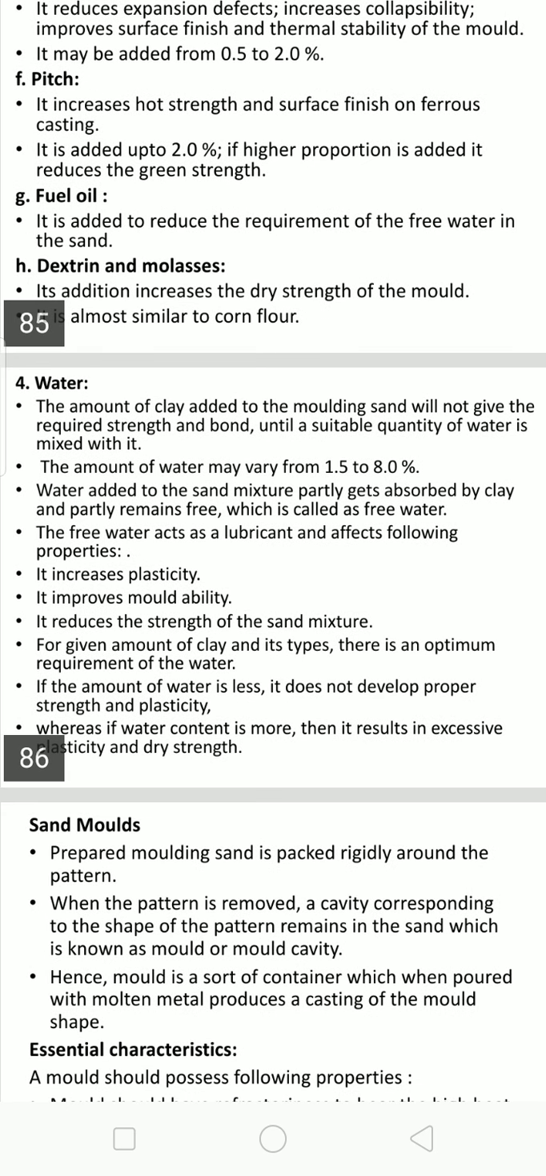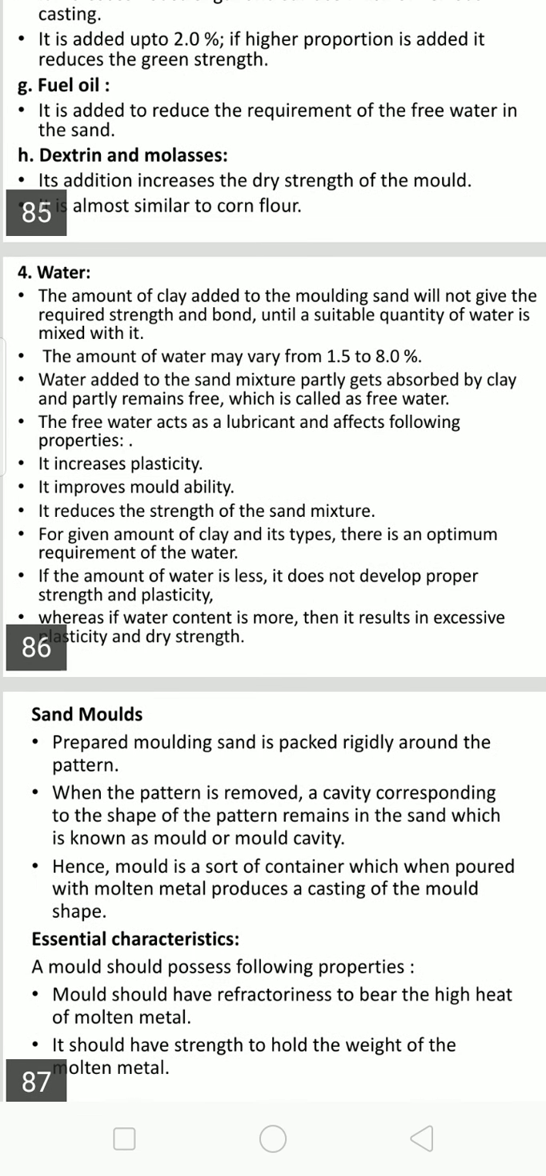It increases plasticity, improves moldability, and reduces the strength of the sand mixture. For a given amount of clay and its type, there is an optimum requirement of water. If the amount of water is less, then it does not develop proper strength and plasticity. Whereas if water content is more, then it results in excessive plasticity and reduced dry strength.